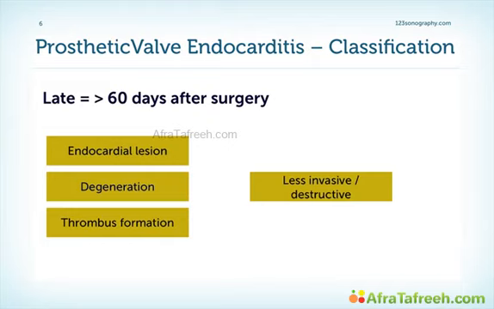In the setting of late prosthetic valve endocarditis, the mechanism resembles more that of native valve endocarditis. Here we have some form of endothelial lesion, which is, for example, caused by degeneration of a bioprosthetic valve or maybe some form of jet lesion. Or we also have thrombus formation. And this represents a predisposition for bacterial infection and thereby causes endocarditis.